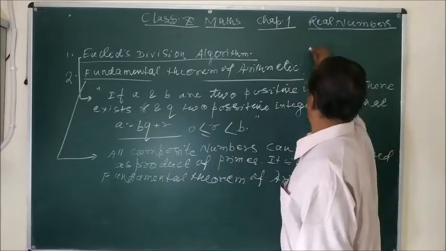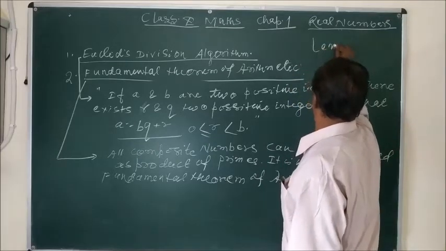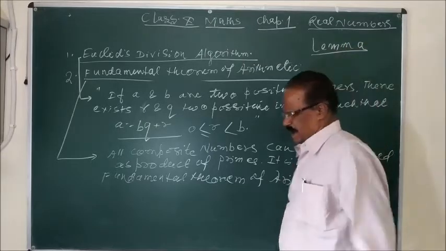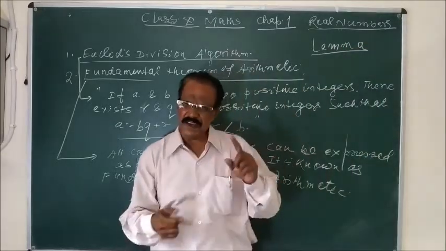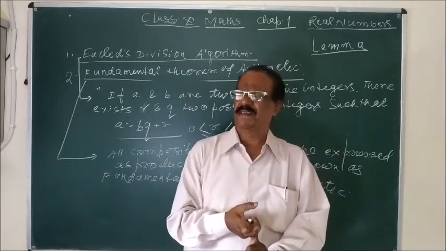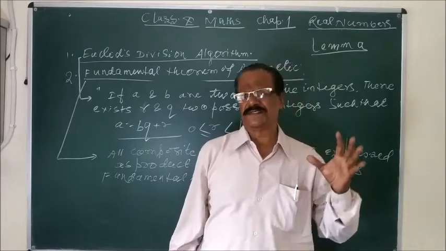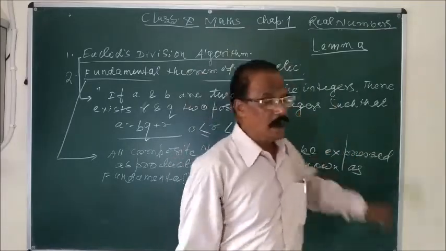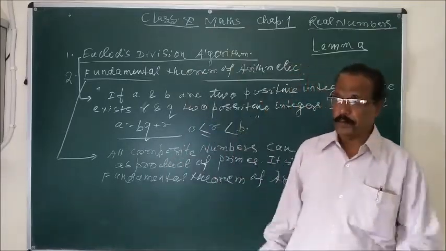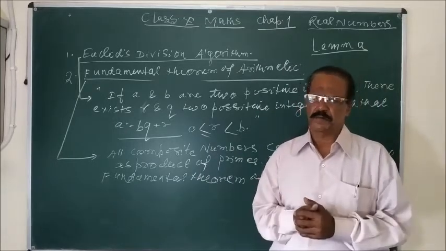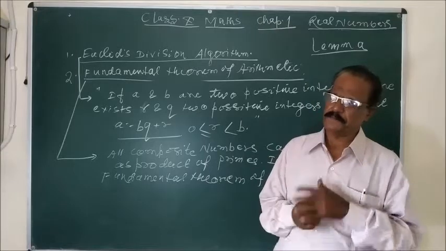Lemma, you know, L-E-M-M-A. Lemma and algorithm, actually both are very closely interlinked. There is a very minor difference between algorithm and lemma. Lemma is a proven statement which is used to prove another statement.